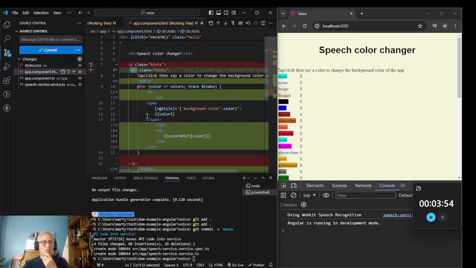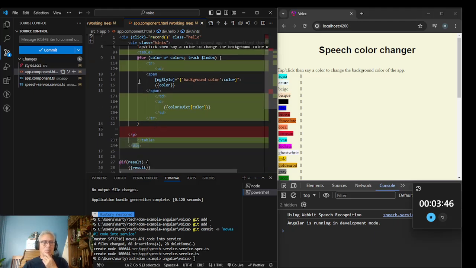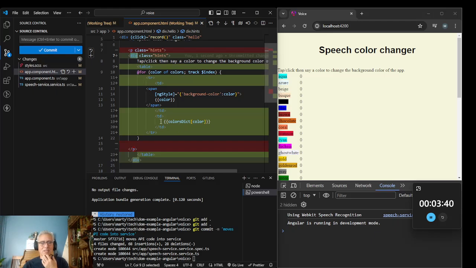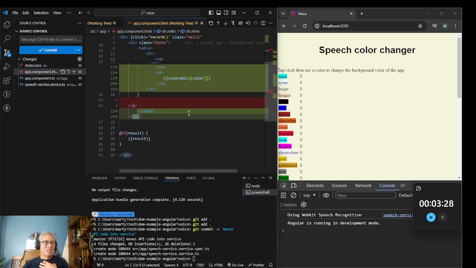But so the for loop, I basically added a table around it, and that's the other funny thing: if you remove the table, then it's happy with the p tags. But I added a table around it, and then the loop creates a row on each iteration, with a TD data cell for the aqua and another data cell for the count. So pretty straightforward. I think once you see it, there's nothing too complicated about it.